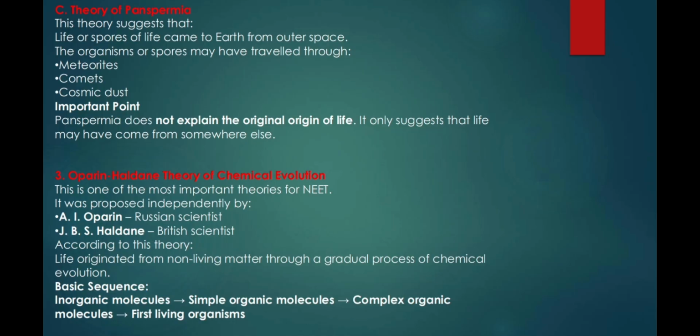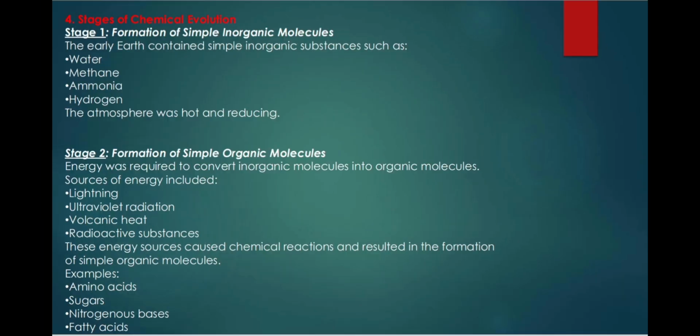Number 3. Oparin and Haldane theory of chemical evolution. This is one of the most important theories for NEET. It was proposed independently by A.I. Oparin, a Russian scientist, and J.B.S. Haldane, a British scientist. According to this theory, "life originated from non-living matter through a gradual process of chemical evolution." Basic sequence: inorganic molecules, simple organic molecules, complex organic molecules, first living organisms.